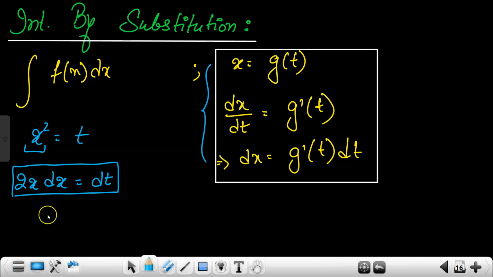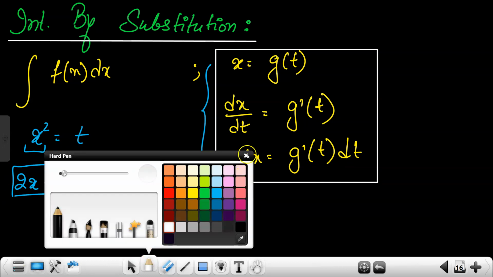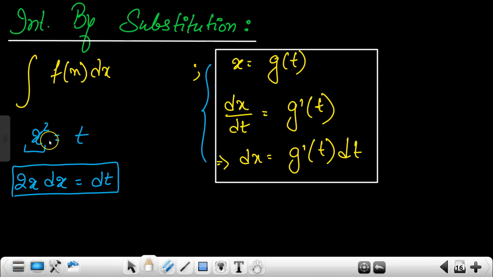Yes or no? Why this is helpful? Like ये helpful क्यों है? I will tell you. See, if you are calculating x square is equal to t, then it's very okay. But if you are taking x square is equal to t square, then it will be very helpful. See, for x square you are doing, so you are doing 2x. Yes or no? And as you are doing x, so what you will write? You will write dx. For t square you are doing, so you will write 2t. And again for t you will be writing dt.